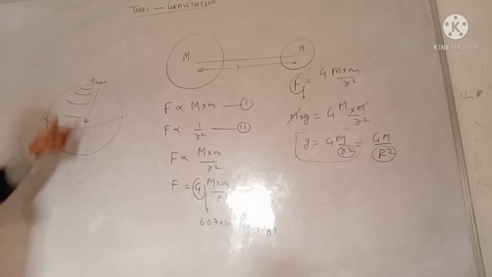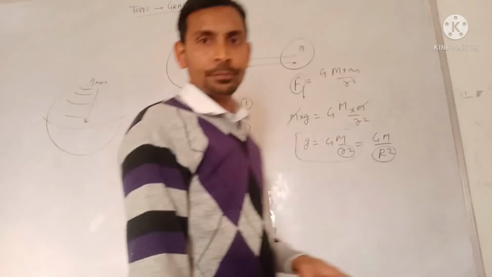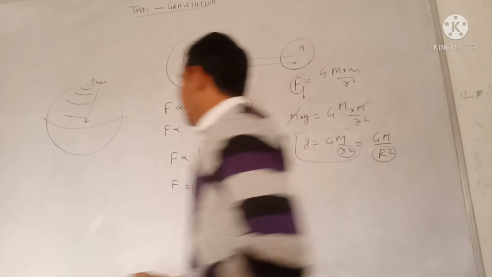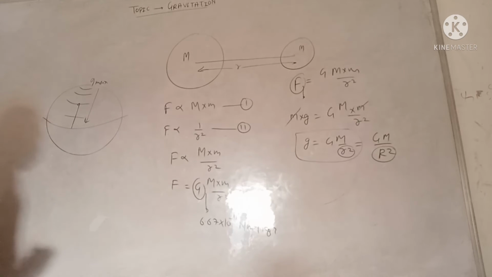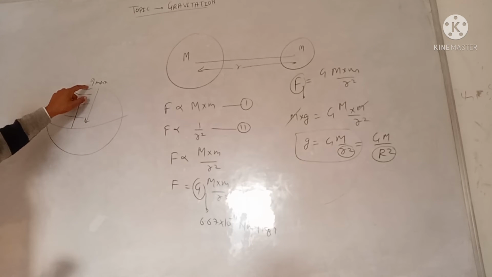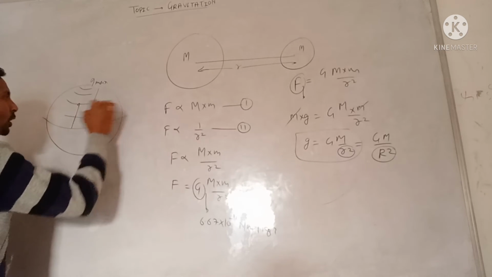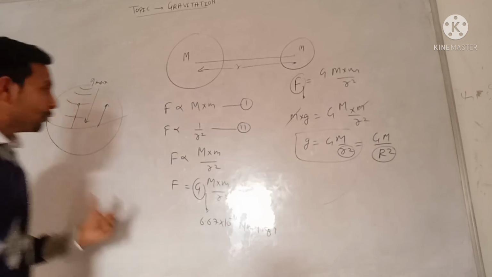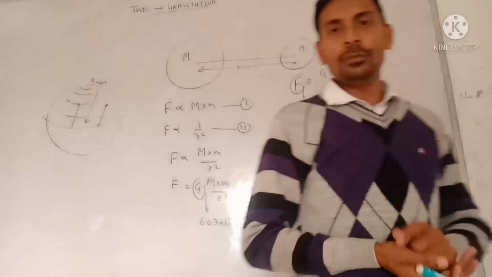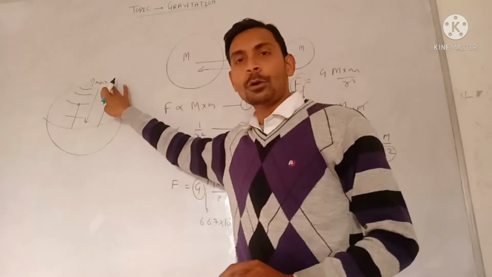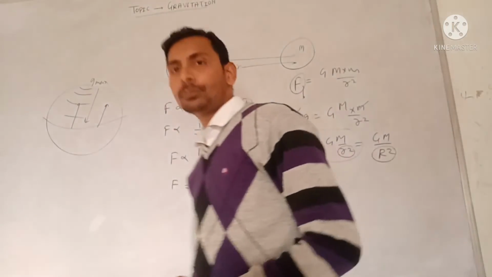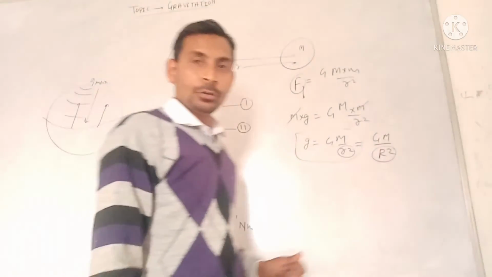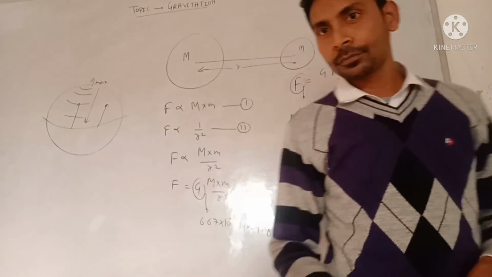As we go from the equator to the poles, the radius goes on decreasing, so the value of g goes on increasing. The value of g is maximum at the poles, whether the north pole or the south pole, minimum at the equator, and zero at the center of the earth.